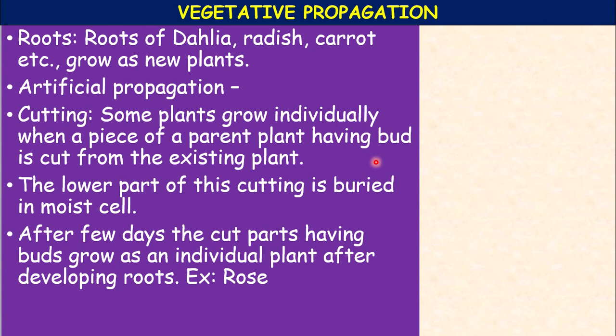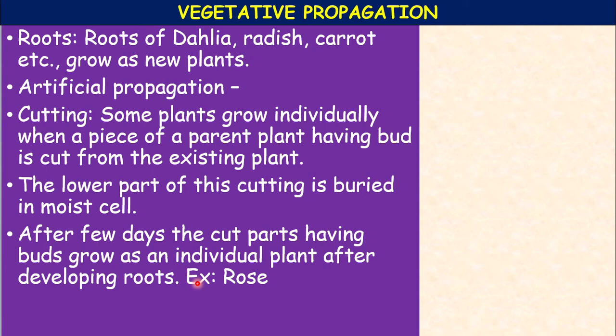For example, rose. Short lengths of the plant, which when removed and placed in the soil, develop roots and leaves to form a new plant. Sometimes the stem cutting has to be treated with a rooting hormone also.